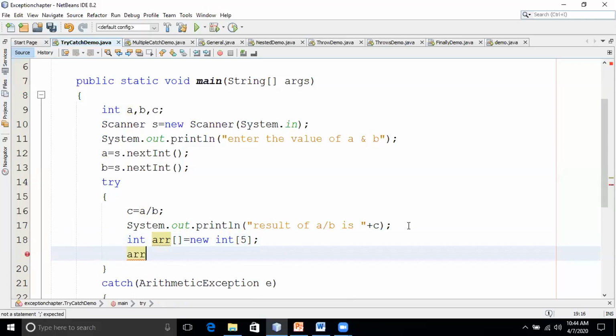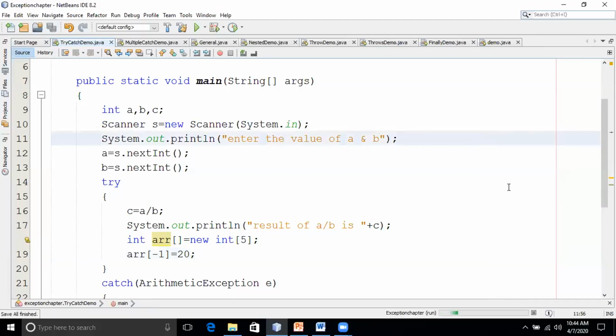What if I give ARR of -1 is equal to 20? Can I give like this? No. Is this correct? No, right?